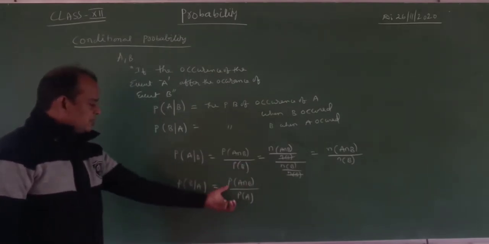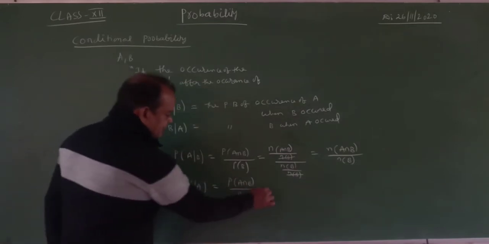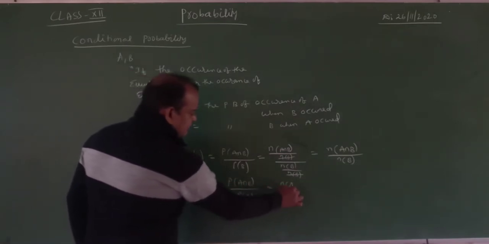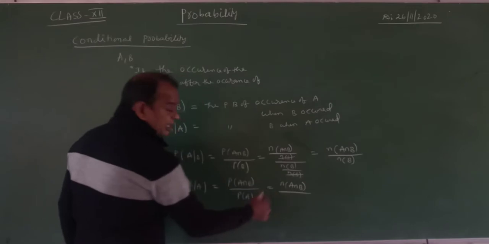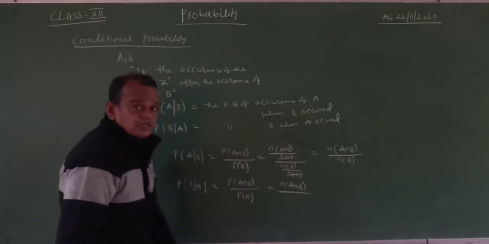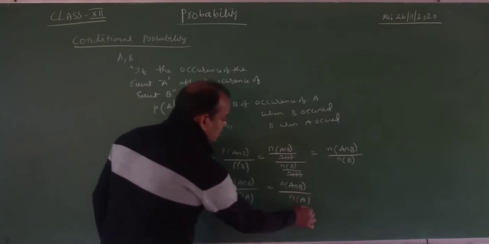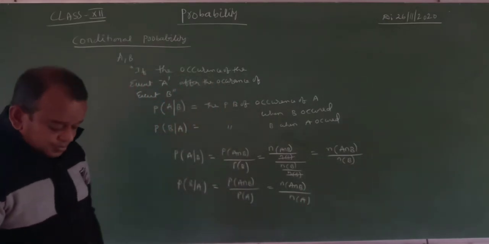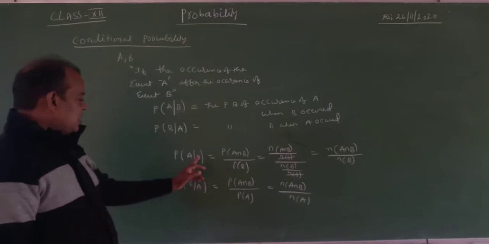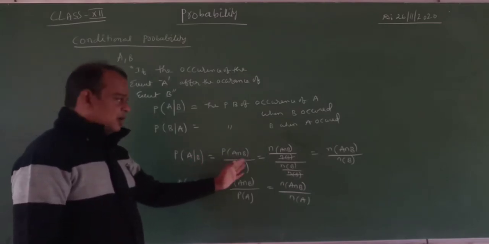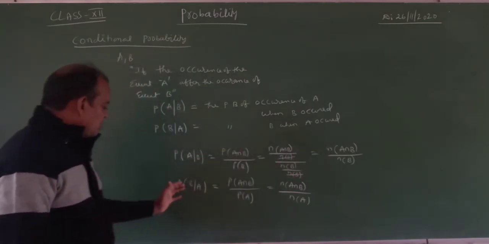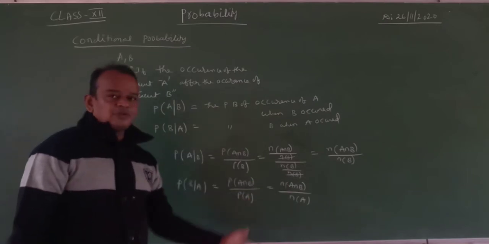Now how to write this one? See, in the same way, this probability is nothing but the N of A intersection B, the number of elements in A intersection B, that is the common elements, both the elements common in A and B, by N of A. Okay, probability of A given B formula, write down this one or write down this one, no problem at all. Probability of B given A formula, write down this one or write down this one, no problem at all.